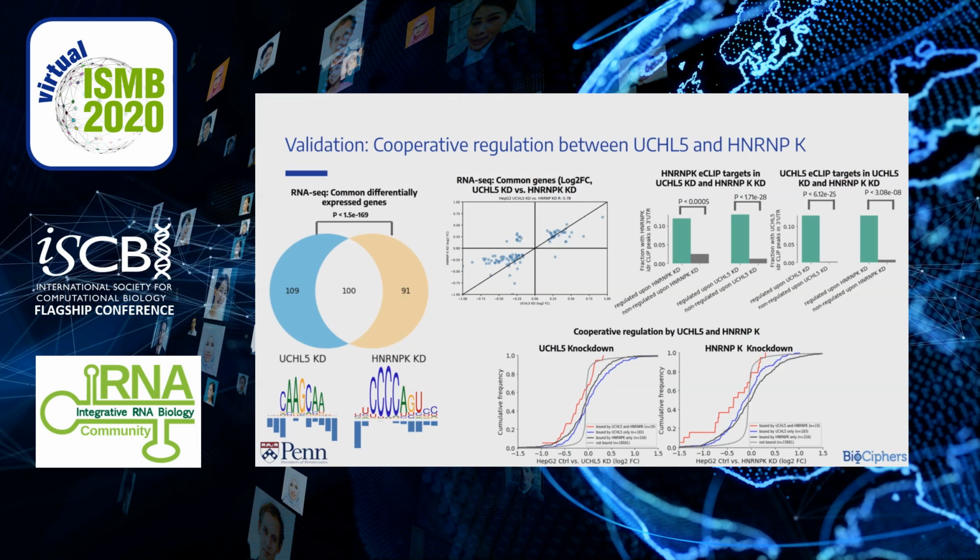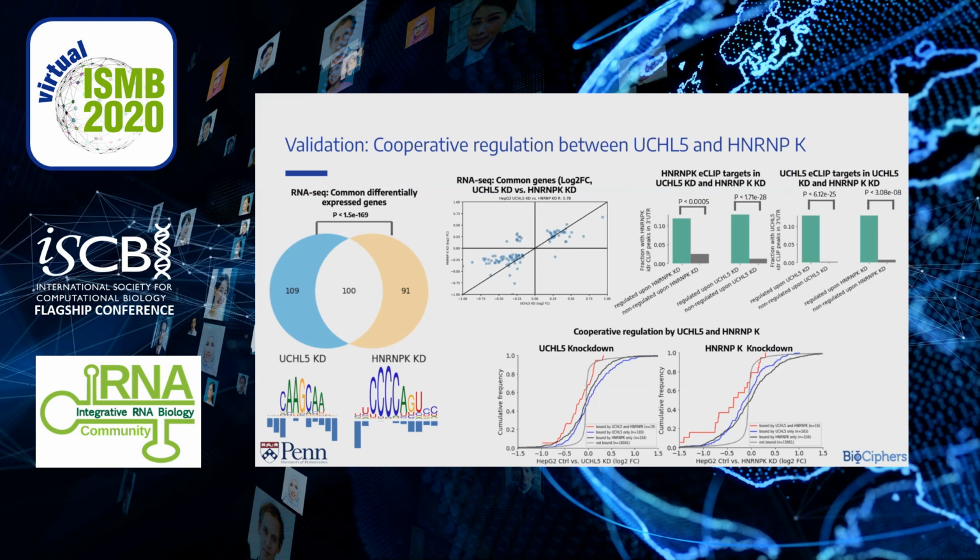Here we can see higher magnitude of altered gene expression in genes bound by both RBPs, shown here in red, when compared to genes bound by UCHL5 only, shown here in blue, or those bound by HNRNPK only, shown here in black. Least expression change is in the genes that are not bound by either.